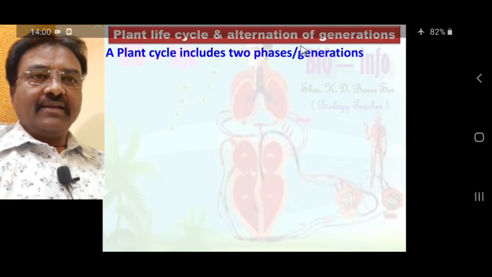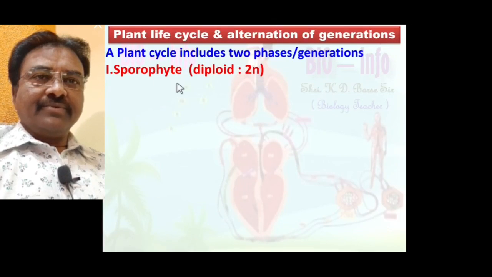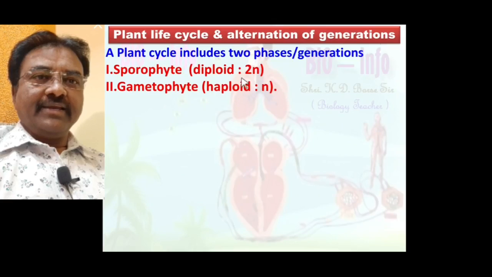A plant life cycle includes two phases or generations: sporophytic, diploid with 2n number of chromosomes, and gametophytic, haploid with n number of chromosomes. In the plant life cycle, the sporophyte is diploid and the gametophyte is haploid.